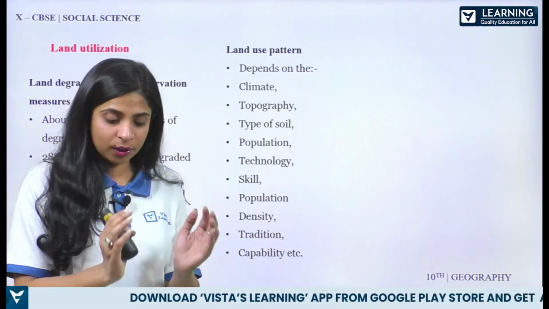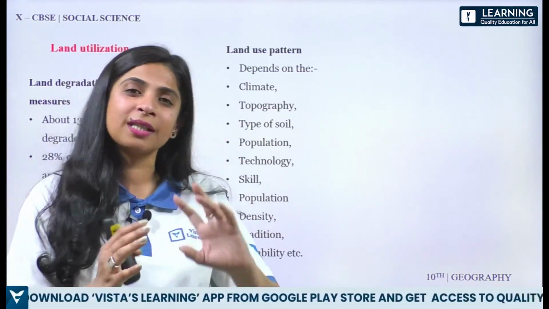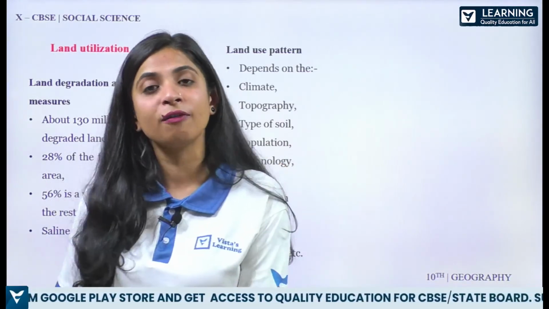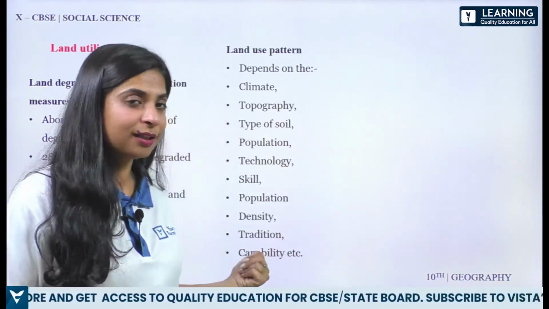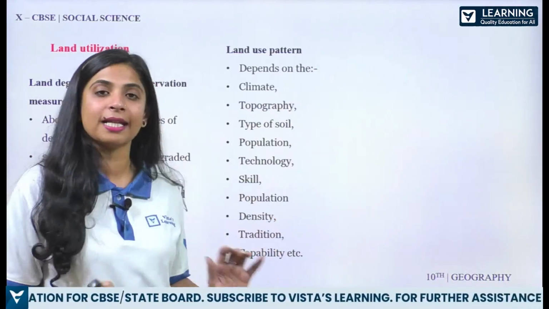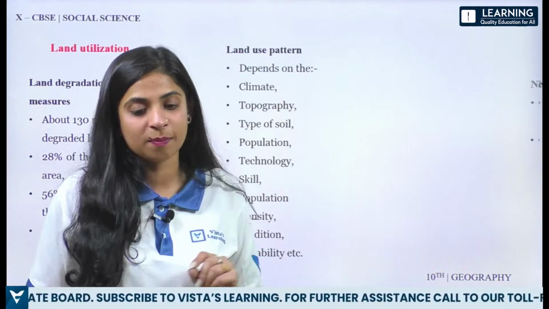Okay, so if you can use one piece of land and you can produce this particular amount of potatoes, now if you are skillful enough you can produce more. So that is another concept. Population again, then density, tradition, capability, etc. ये है कुछ आपका land use pattern.